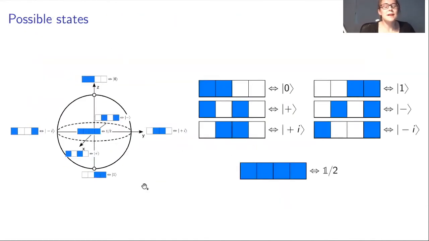So the states that are permitted by this are all of these states. These are the states where one has maximal knowledge, so the knowledge and the lack of knowledge balance each other out. And the last one is a state where we don't have maximal knowledge, where we just know nothing. We don't know where the ontic state is.